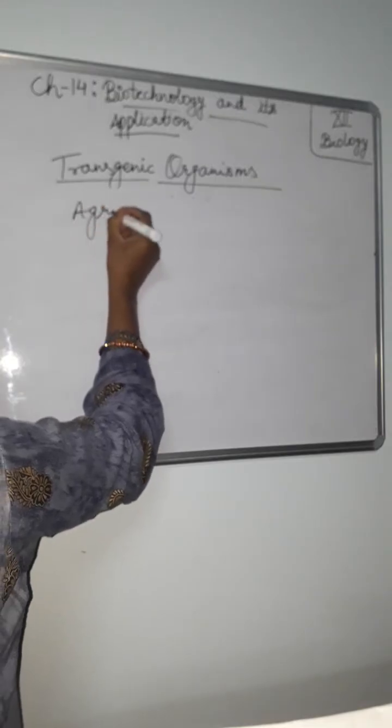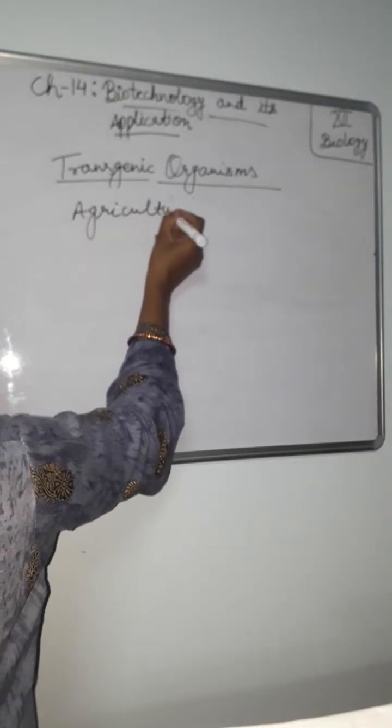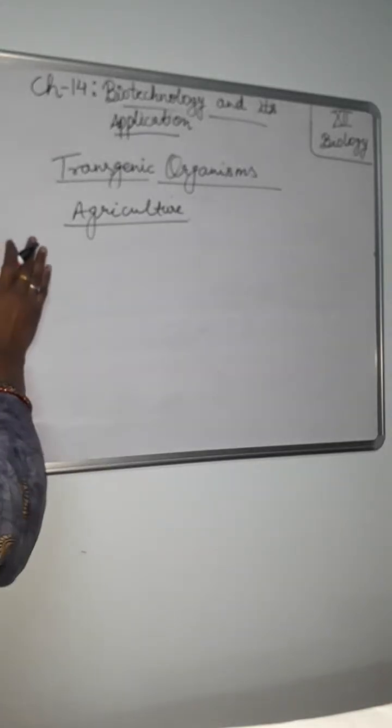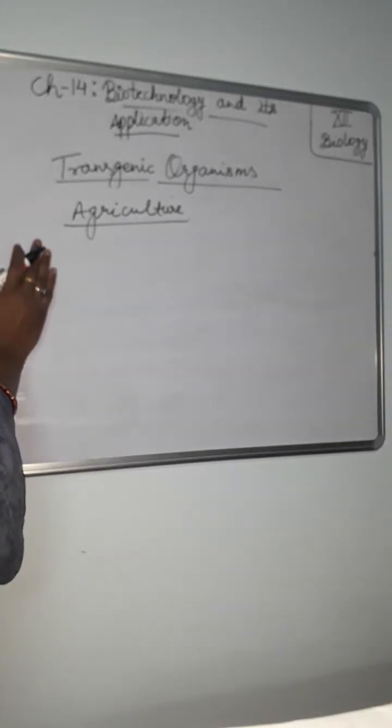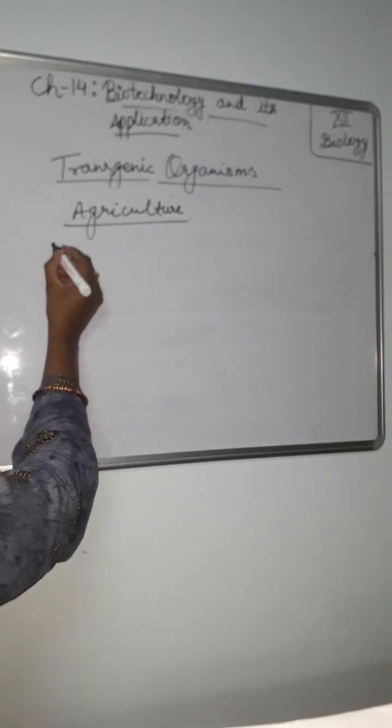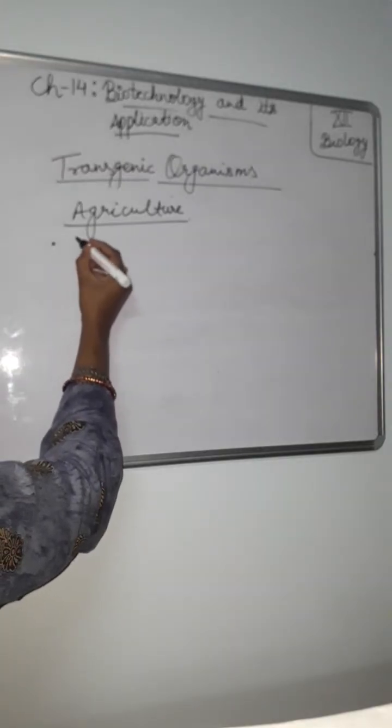In the previous video we studied about the transgenic plant. Now today I am going to start with biotechnological application in agriculture. First of all, to feed the increasing population of the world, we need to enhance our food production. This can be done by applying the first factor, that is agrochemical based agriculture.